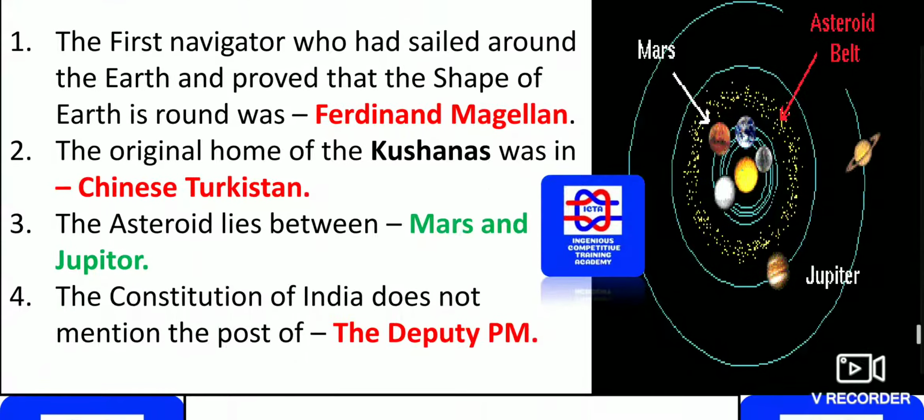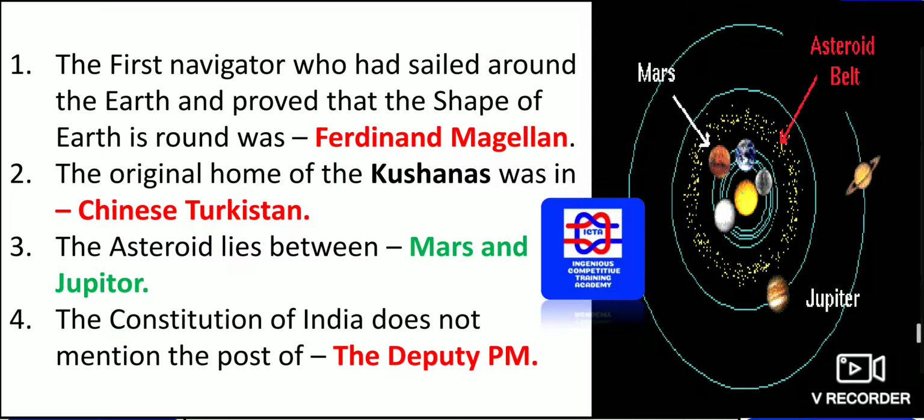Next we have the first navigator who sailed around the earth and proved that the shape of the earth is round, was Ferdinand Magellan. He was one of the sea route explorers who started from one place and finished at the same place, and he had told that the earth is round.